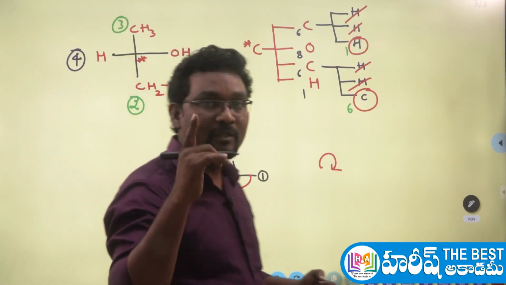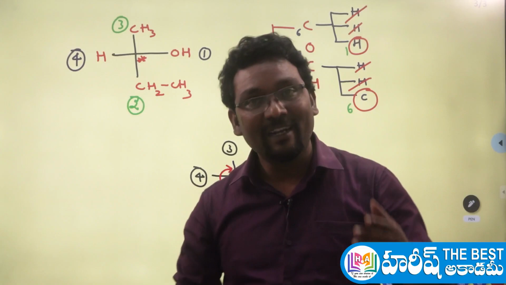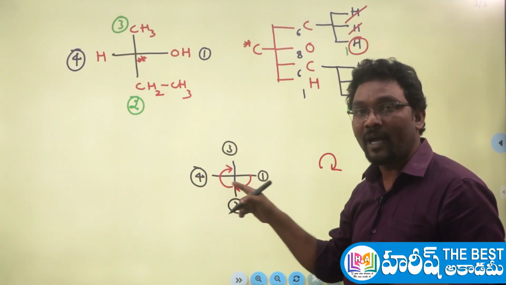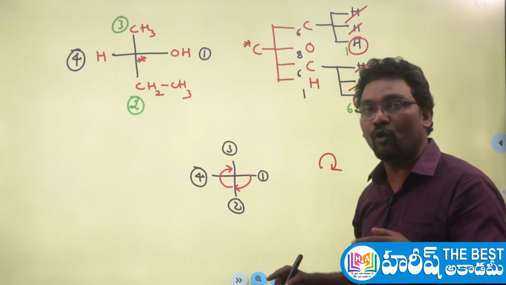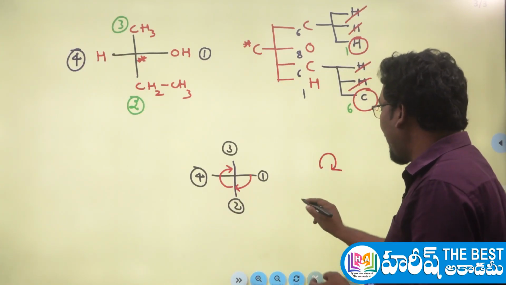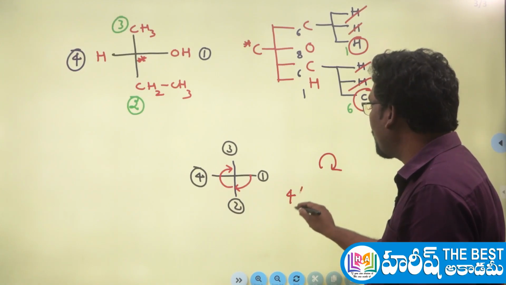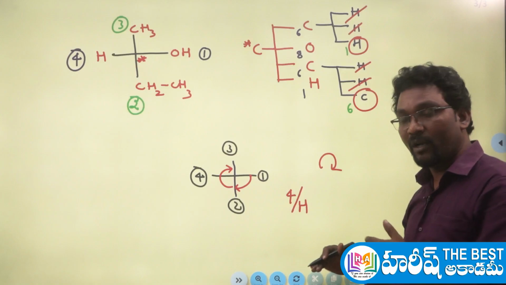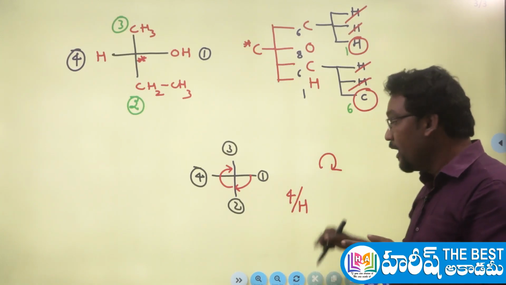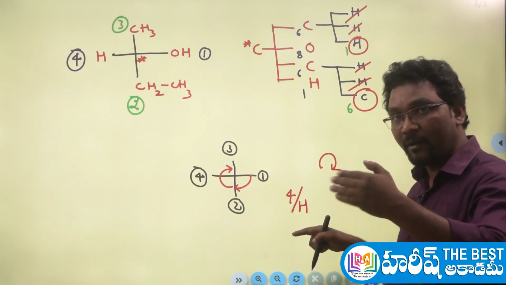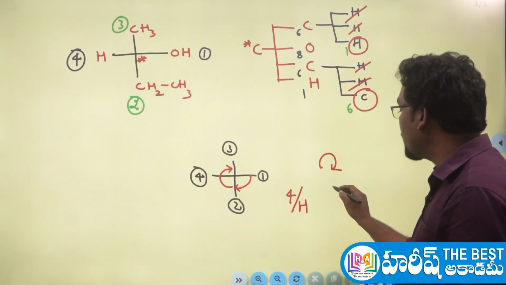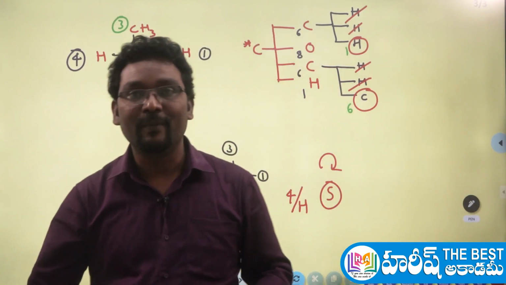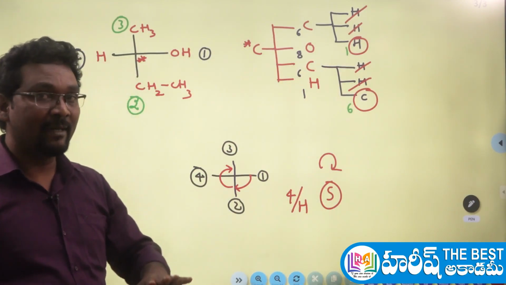Next, check the position of the fourth priority group. Where is it present? The fourth group is present on the horizontal line. I told you, horizontal is opposite, so you have to follow the 4 by H rule. Since the fourth priority group is on the horizontal line, in general clockwise is R, but horizontal is opposite. That means it becomes an S configured carbon atom. That's it, you can do it here. Understood now? Easy now. So once again, I'm saying here.